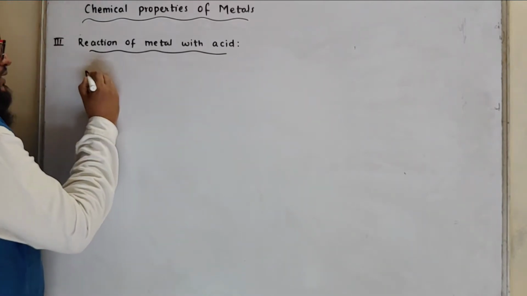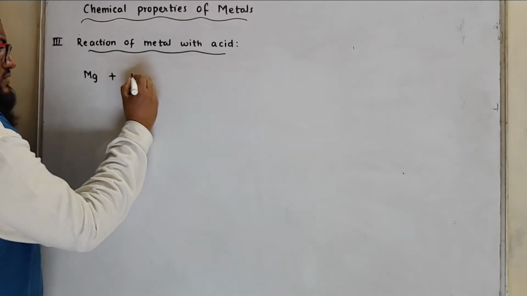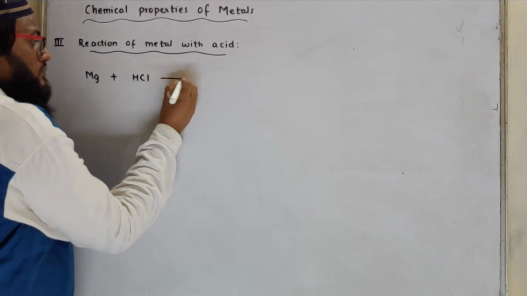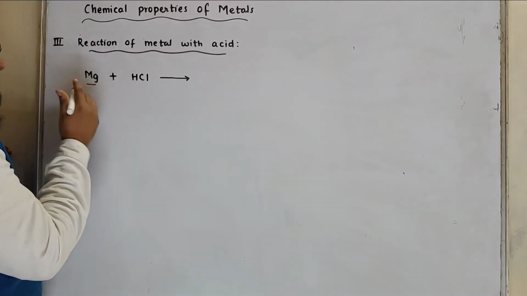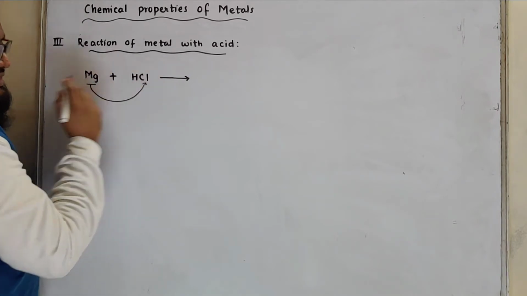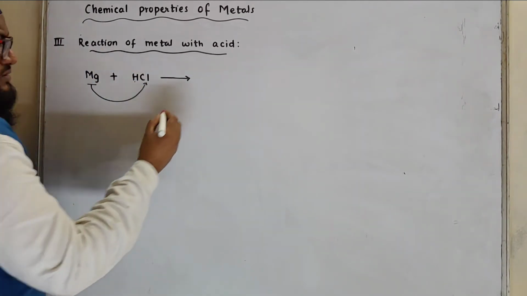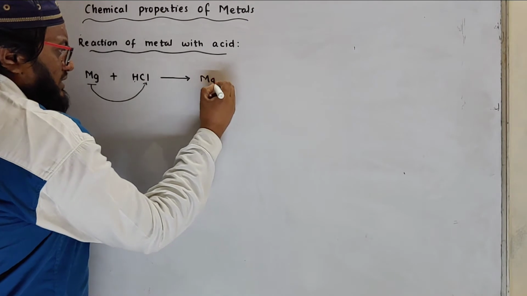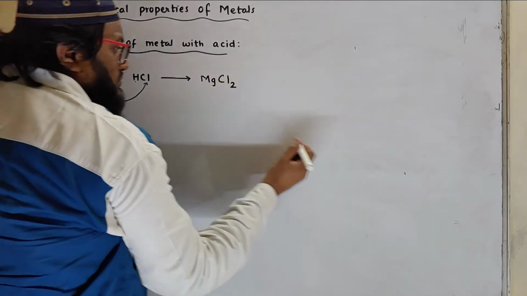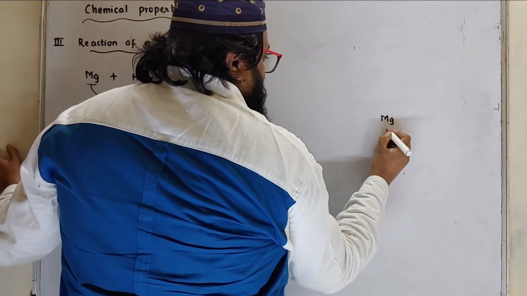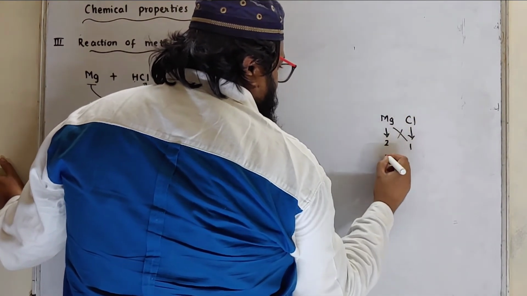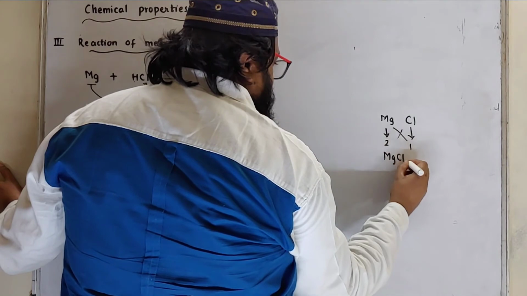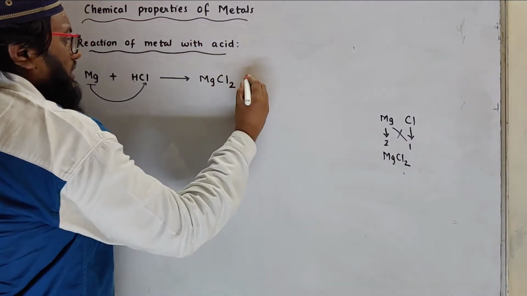Magnesium, when it reacts with HCl, what is it going to form? Magnesium chloride, and hydrogen is released. What is the formula for magnesium chloride? Magnesium valency is 2, chloride valency is 1. Formula will be MgCl2 and hydrogen is released.